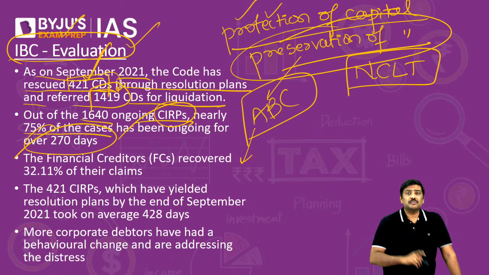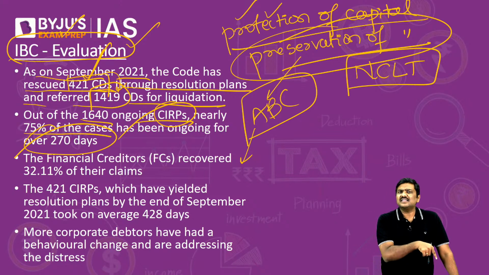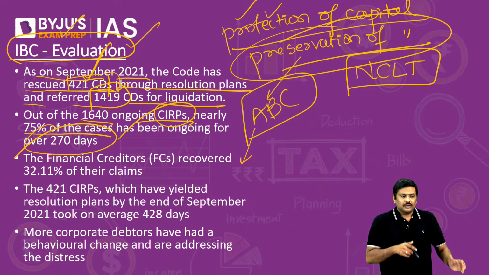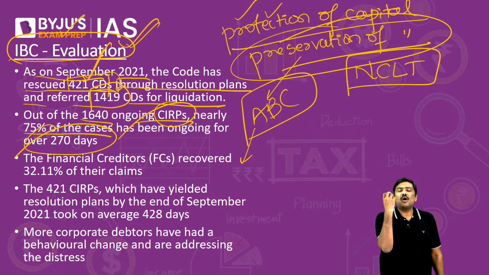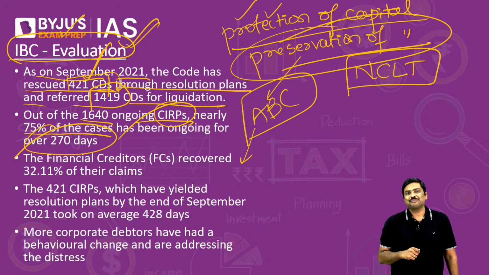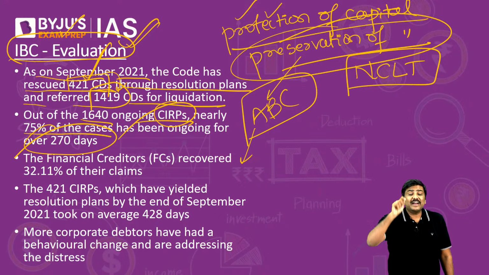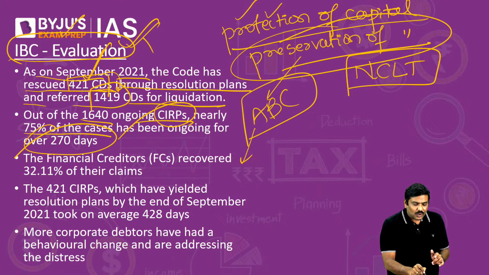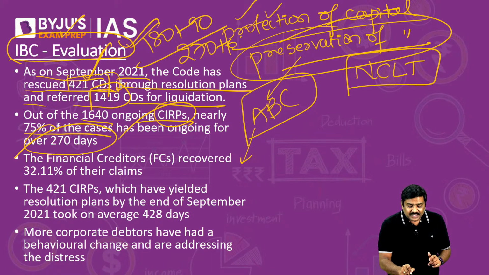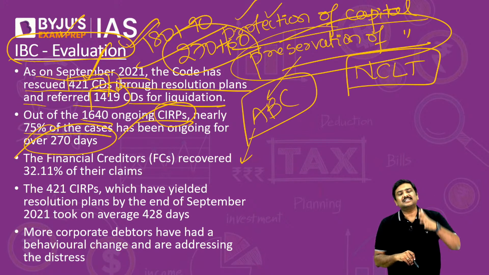Out of 1640 ongoing CIRPs, that is corporate insolvency resolution processes, nearly 75% of the cases have been going on for more than 270 days. And why is this also very important? We introduced IBC and stated that we will provide time-bound insolvency resolution. Initially it was 180 plus 90 days. Now it is 270 plus 60 days, that is a maximum of 330 days.